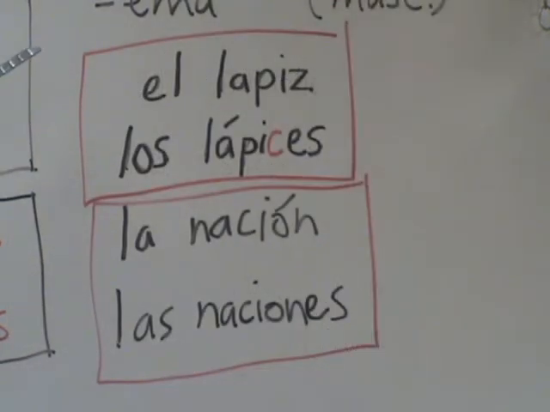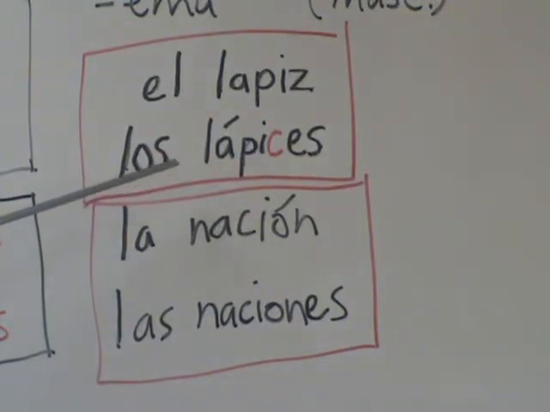Okay, now in this unit, we're going to discuss some nouns that have slightly irregular plural forms, or plural forms that you might not expect. For example, the word for pencil, el lápiz. Notice it ends in a Z. To make a word that ends in a Z, which is a consonant, plural, you do add an ES like we've learned to do, but you also have to change that Z to a C. So instead of los lápizes, it's los lápices. Notice that the Z's are usually pronounced like a double S anyway, so when you change that to a C, and it's followed by that E, it's going to have an S sound, so it's close to the normal pronunciation of the Z. Los lápices.